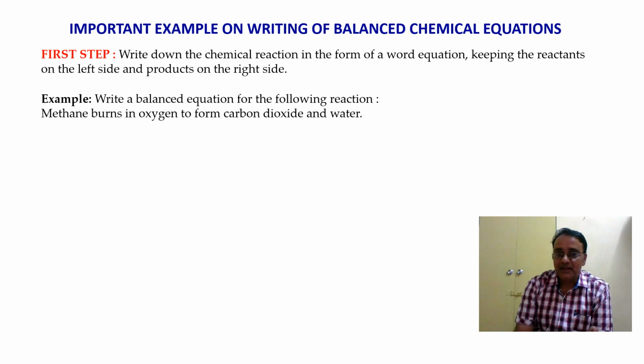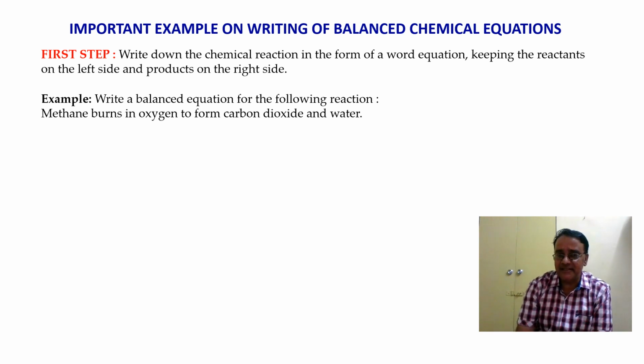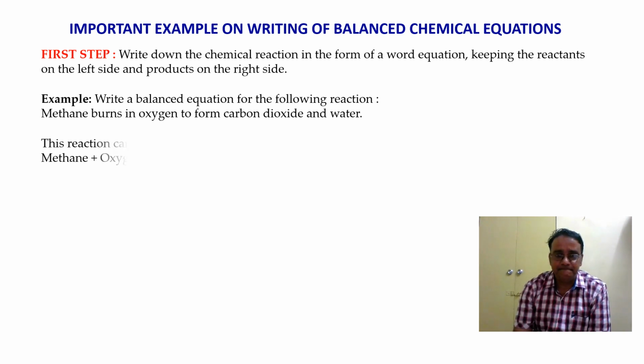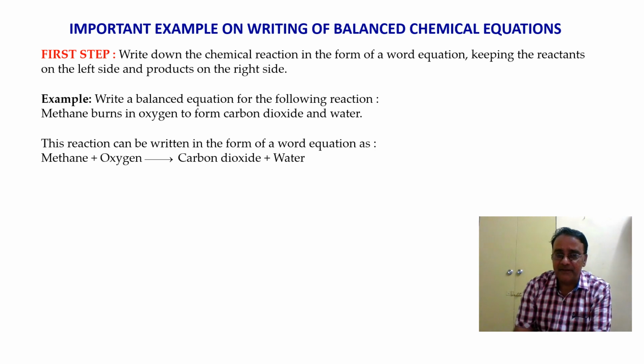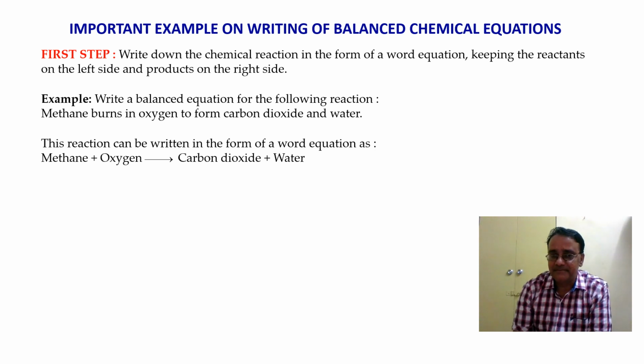For example, it is given that methane burns in oxygen to form carbon dioxide and water. So on the reactant side we have to write methane and oxygen, and on the product side we have to write carbon dioxide and water. So in this way we write the word equation: methane plus oxygen gives carbon dioxide plus water. This is the first step.